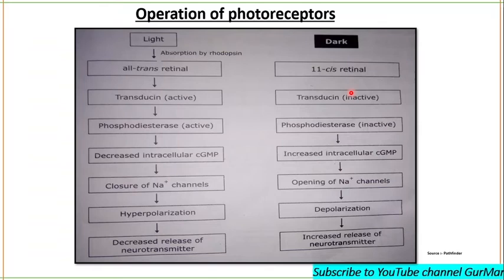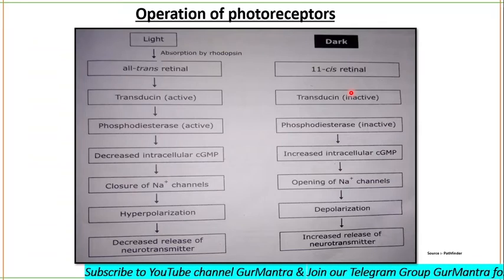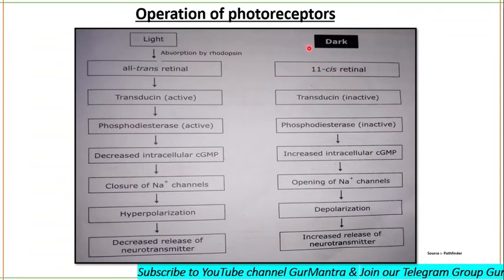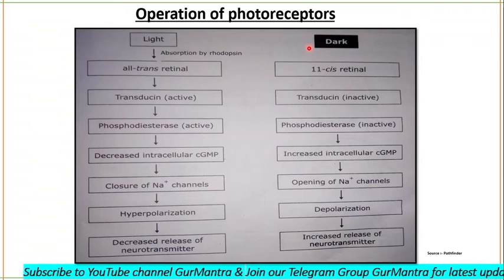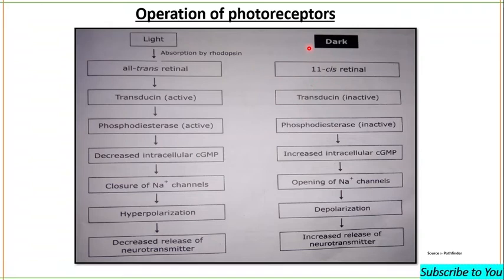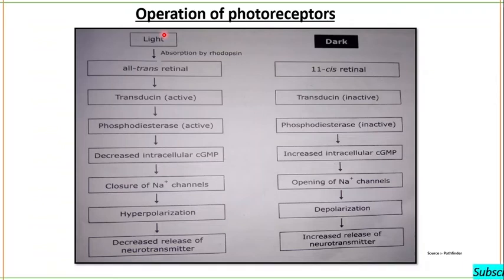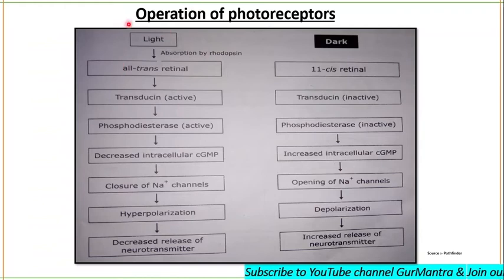Now let's talk about the operation of photoreceptors. The process of converting a light stimulus into an electrical signal is what we call phototransduction. The events that occur in rods are the same as in cones, except that cones absorb light in different parts of the visible spectrum. We will use the rod as an example. Now let's check the sequence of events in photoreceptor cells by which incident light leads to the production of a signal in the retina. It is summarized here in this flowchart.